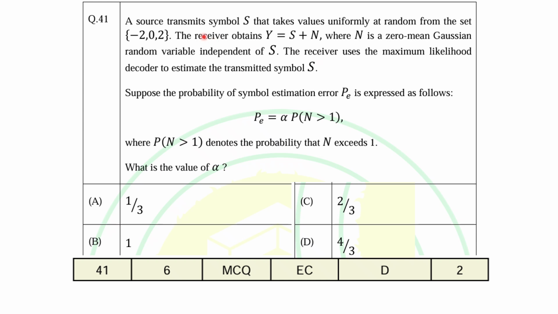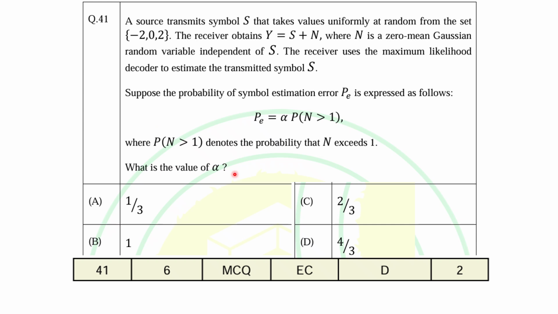But what about the receiver? The receiver will receive the information Y equals S plus N. S is your -2, 0, 2, but N will be added because of the noise, where N is a zero mean Gaussian random variable independent of S. The receiver uses the maximum likelihood decoder to estimate the transmitted symbol S. Suppose the probability of symbol estimation error Pe is expressed as Pe equals alpha times P(N greater than 1), where P depends on the probability that N exceeds 1. What is the value of alpha?